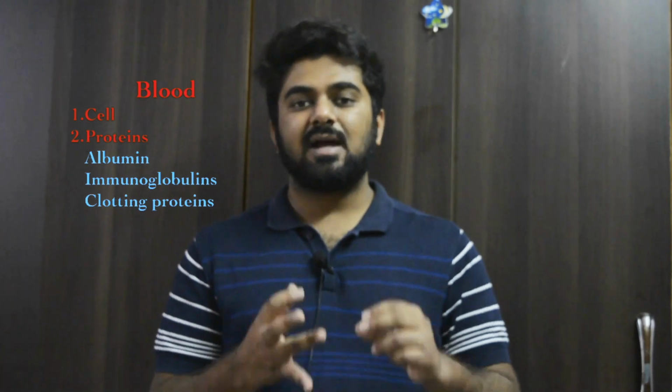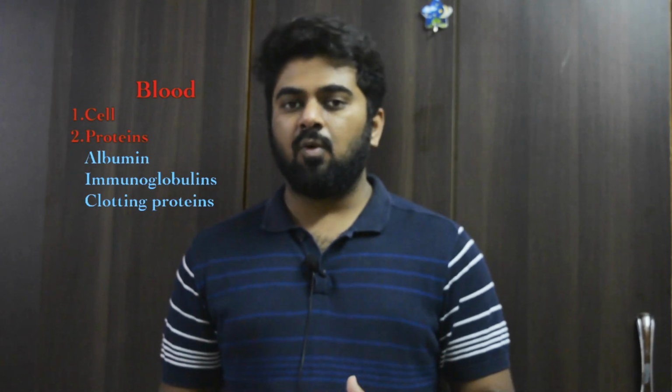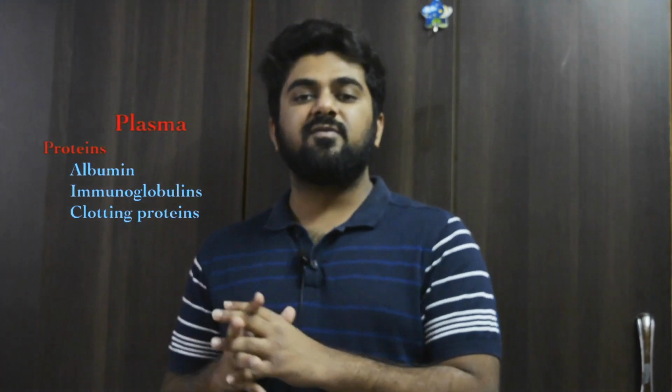So let's take a quick overview of what plasma is, right? We know that our blood contains blood cells and proteins. And the proteins include albumin, immunoglobulins and clotting proteins. If we remove all the blood cells from the blood, then the yellowish colored liquid which remains is called plasma. And if we remove all the clotting proteins from it also, then it is called serum.